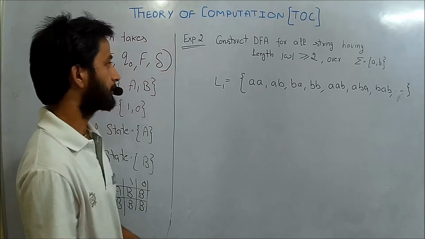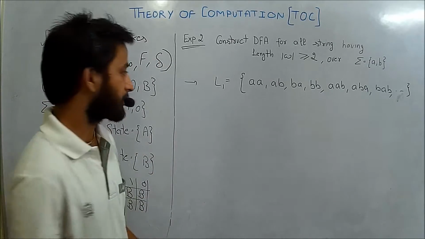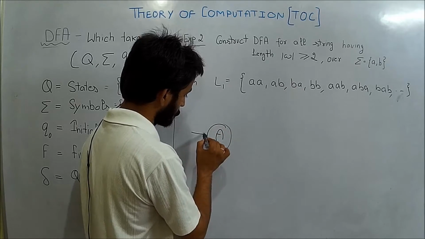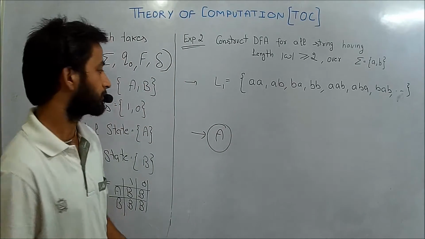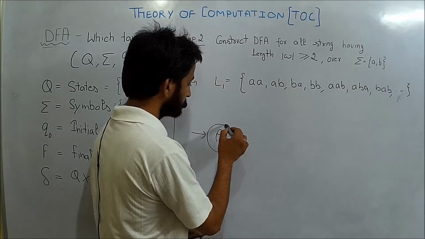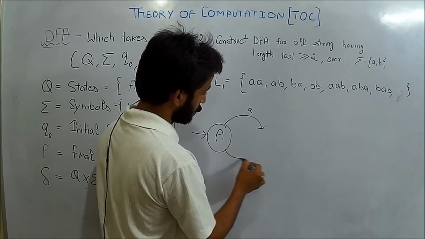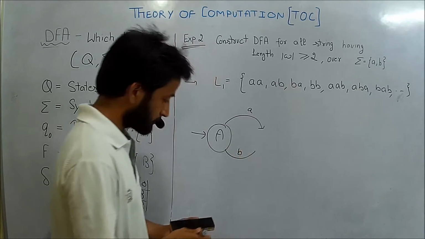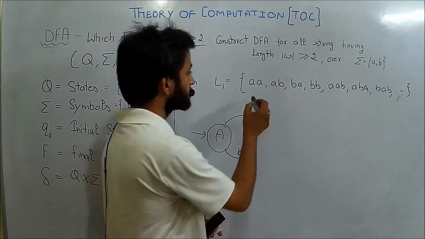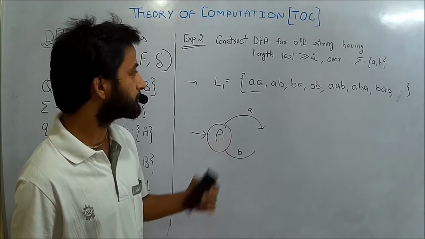So for the given expression and the given language, we try to construct a DFA. Let us start with the first state, that is A, and A is the initial state. I have to show the transition of this A and B. For constructing a DFA, I will always start from the string of minimum length. In this case, the string of minimum length is 2.